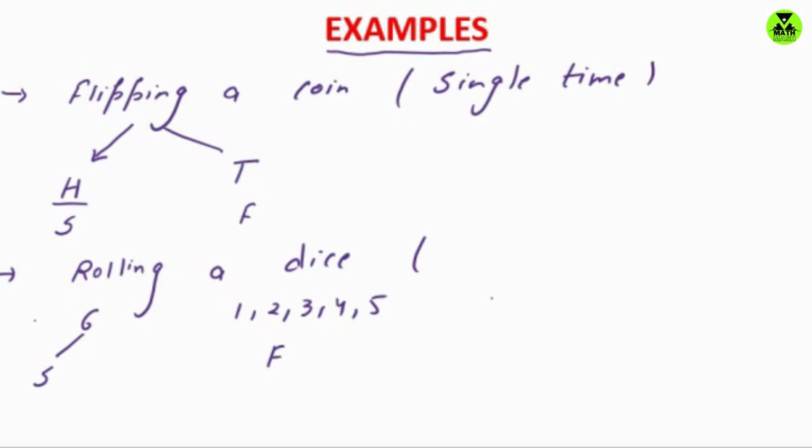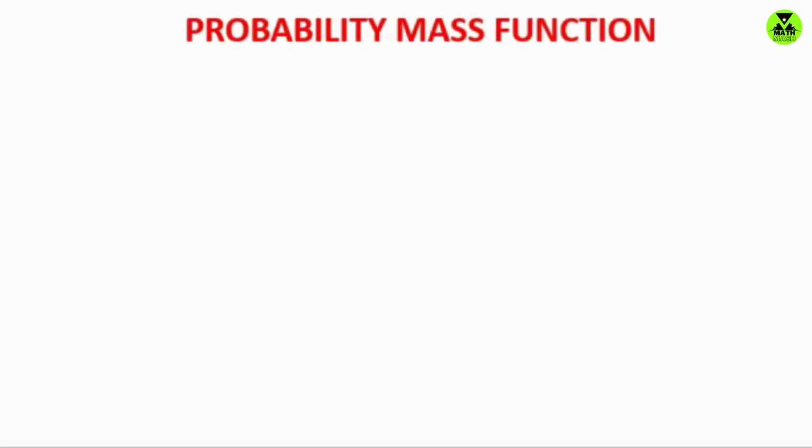Or in the same experiment we can say that getting an even number, that is 2, 4, 6, is a success, and getting an odd number, that is 1, 3, 5, is a failure. So when we roll a dice a single time, what is the probability of getting an even number? This is a question based on the Bernoulli distribution.